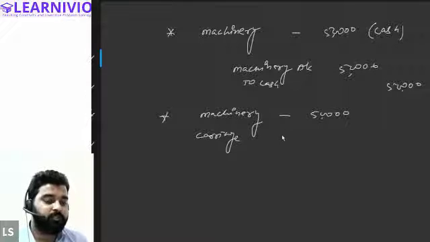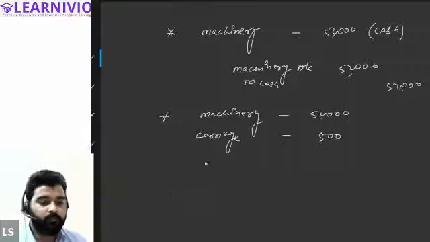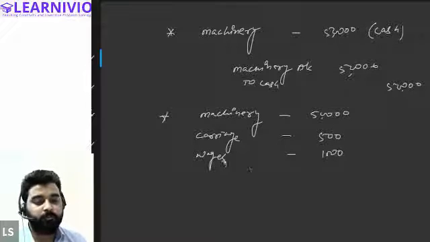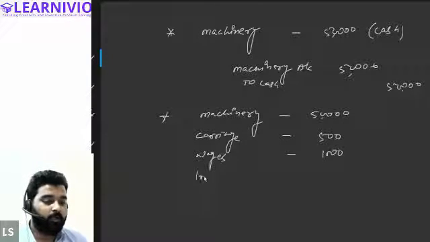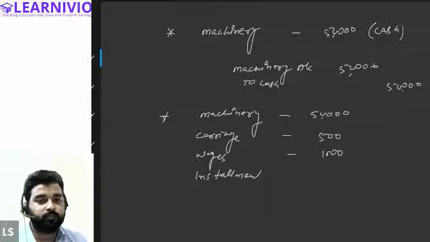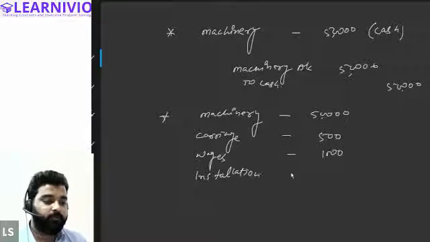We have paid the shipping charges, let's say 500, and wages to the labor who is carrying the machinery, let's say 1,000 as wages to the labor, and after that we have given 2,000 for the installation of this machinery. So for installation as well, we have spent 2,000.